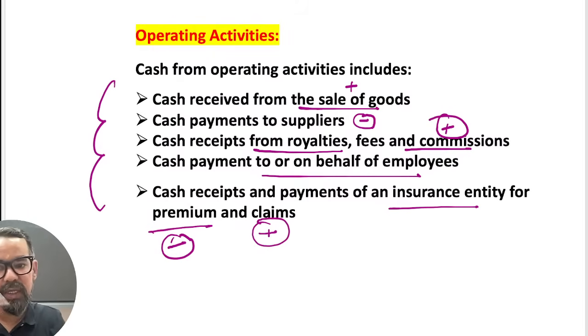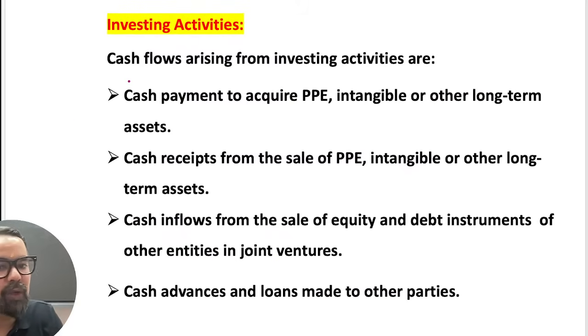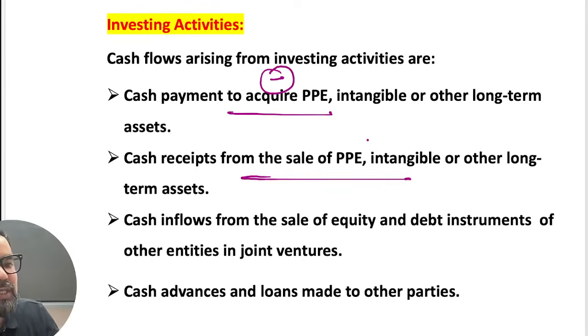So this list is from your book. Most of the time I have experienced that they generally ask questions around that particular one only. Cash investing activities: we are building the earning capacity of the business. Property, plant, equipment is an outflow, and the proceeds from the sale of those, where you sell some machinery or some plants and all.